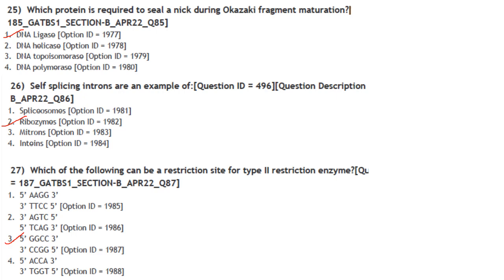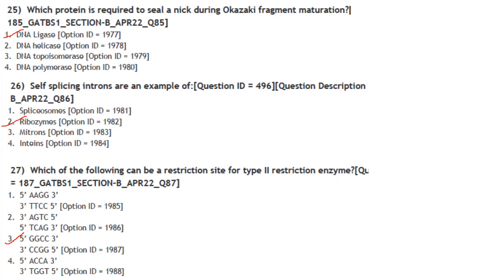Then next one. Which protein is required to seal a nick during Okazaki fragment maturation? It is DNA ligase. Answer is option 1. Then next one. Self-splicing introns are example of. They are ribozymes. Answer is option 2. So which of the following can be a restriction site for type 2 restriction enzyme?